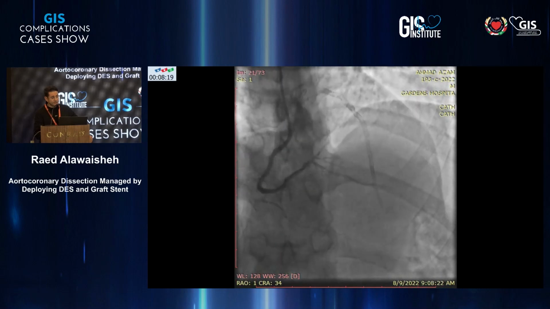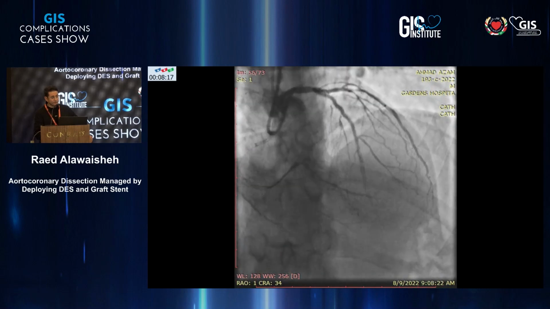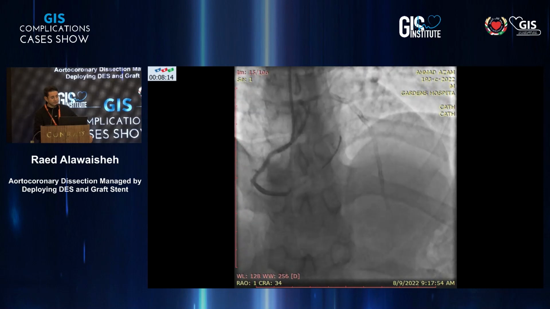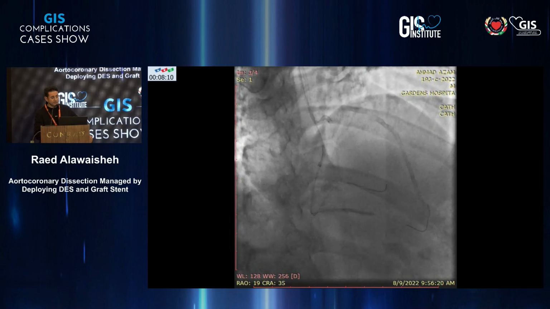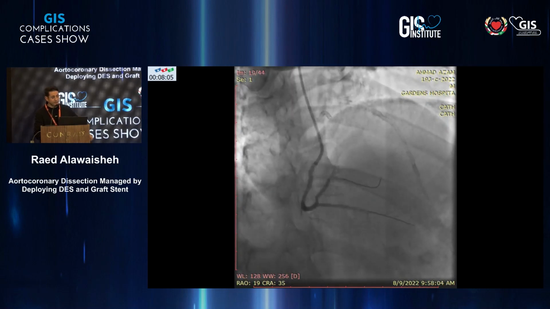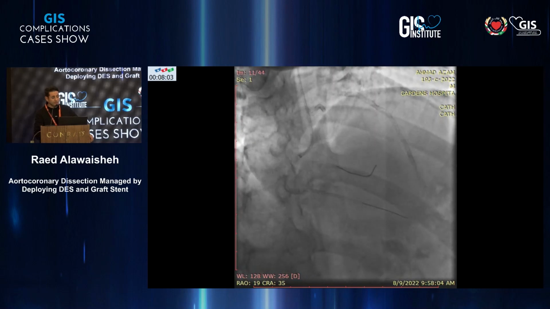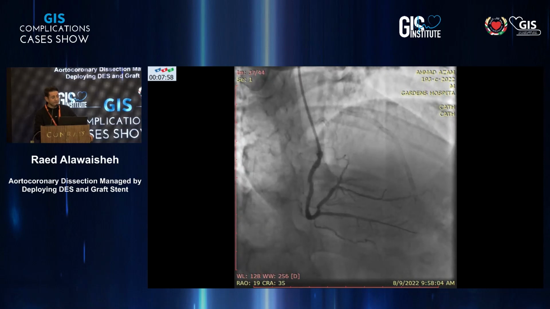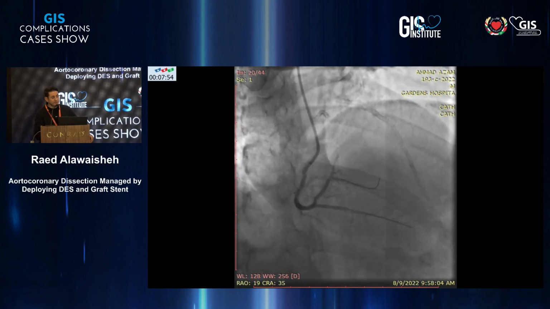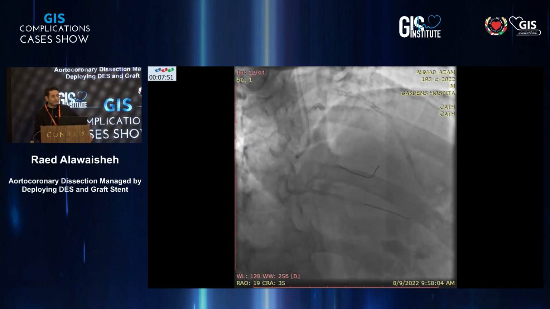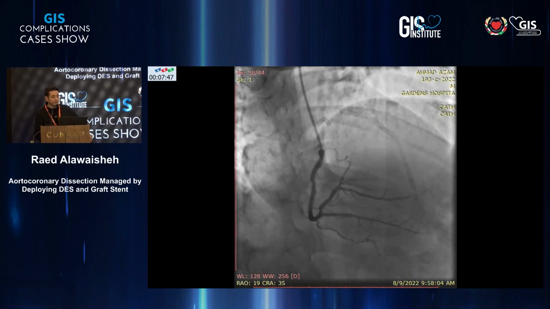And simply the antegrade approach for the RCA was successful using double lumen microcatheter and stented and then DCB to the distal part. And you can see everything is good. Actually, when I start the procedure, you can see the other catheter is Left Amplatz 1.5. This is 7 French, and I was planning to go and engage the RCA, and then I found that I engaged the left main, so I said, okay, let's go on. And you have seen the first image, everything was good.